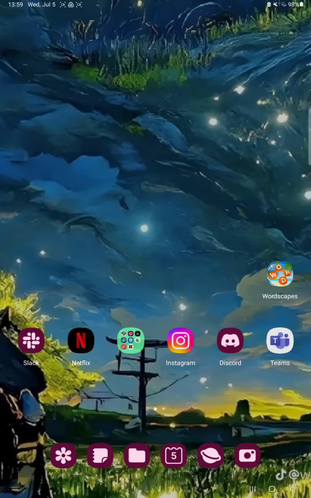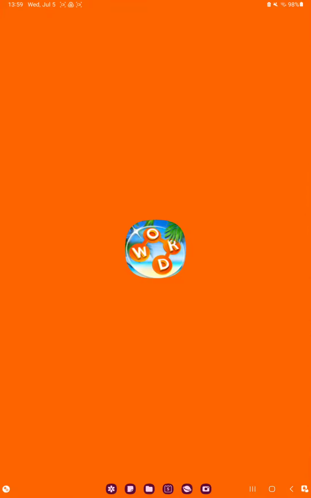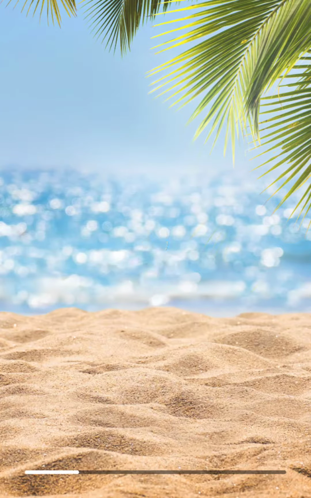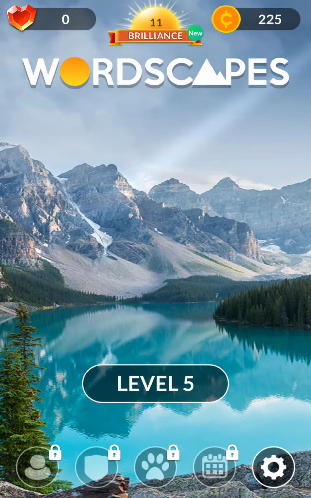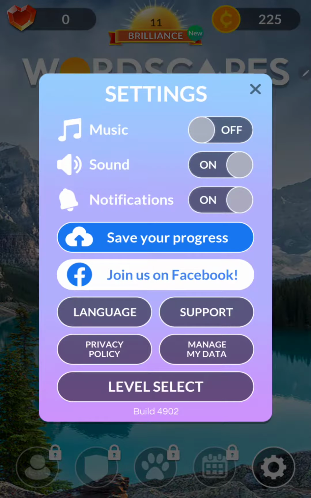First of all, open the application on your device. This will take a few minutes while the application is loading. And now, click on the settings icon at the lower right corner of the screen. Here you can find the second option, the sound, and if you want to disable it, just click on the on button. And now, the sound effect is turned off.